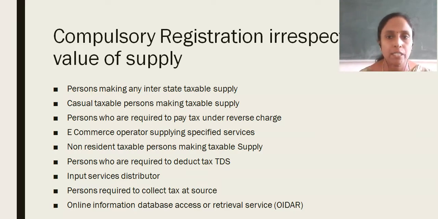And coming to compulsory registration irrespective of value of supply. In certain cases, irrespective of value of supply, they have to get compulsorily registered.